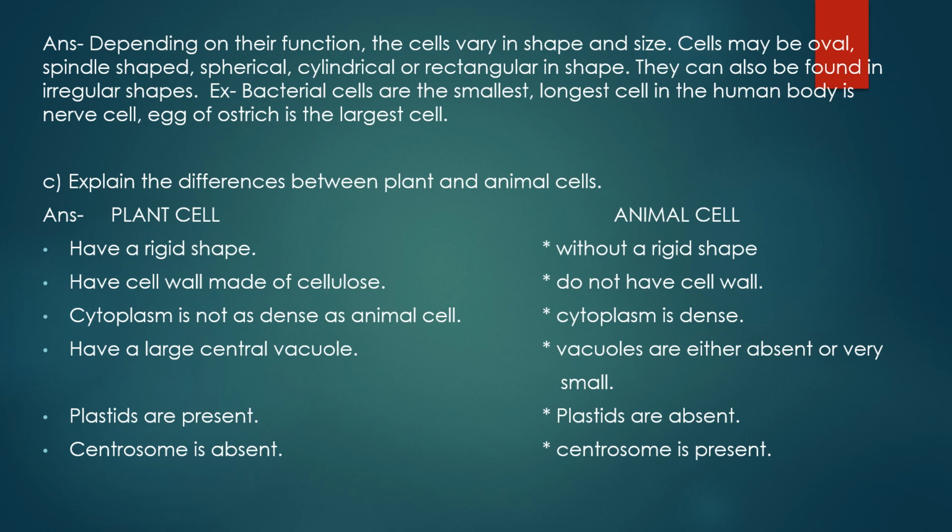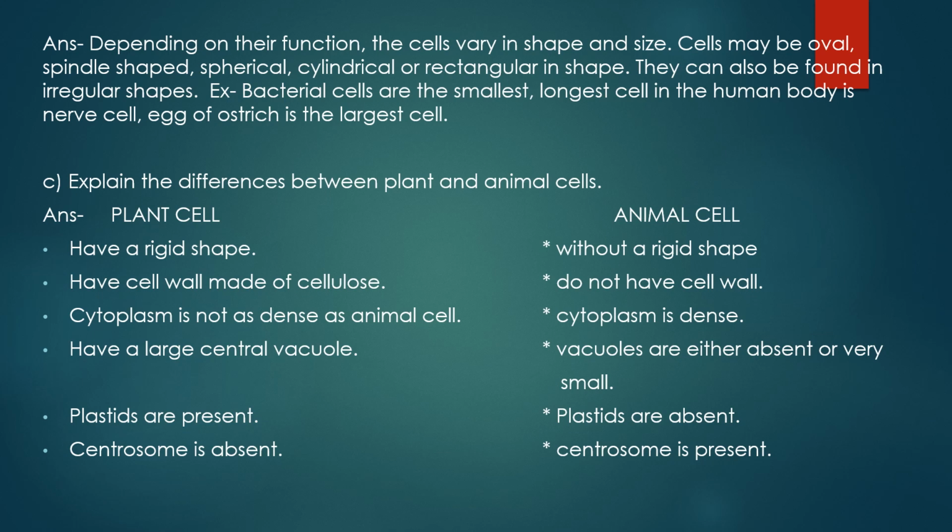Now moving on to the next question, that is, explain the difference between plant and animal cell. This is a very important question, and it is asked many times, and you should know the basic differences between plant cell and animal cell. So it should include at least these many points: plant cells have a rigid shape because of the presence of the cell wall. Animal cells are without a rigid shape since there is no cell wall.